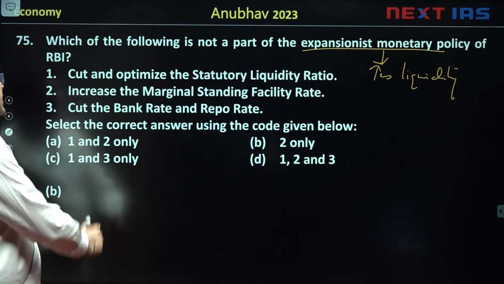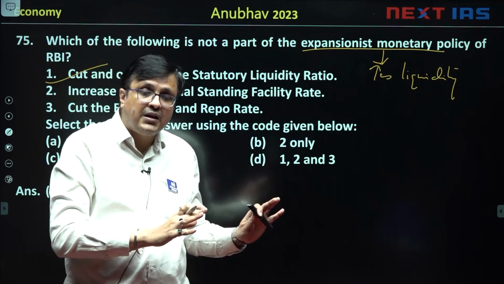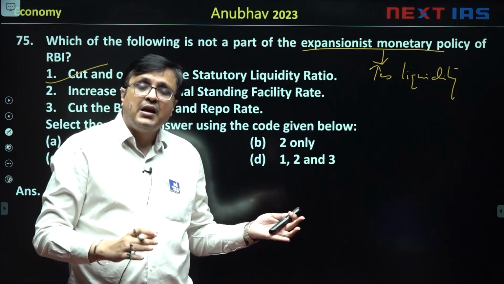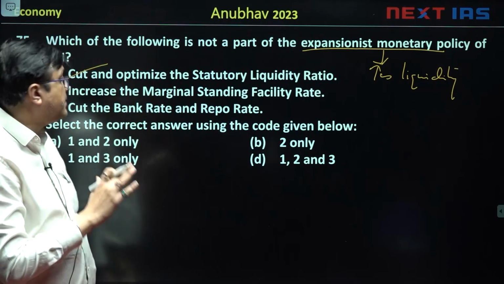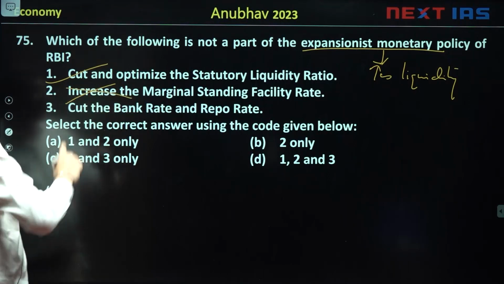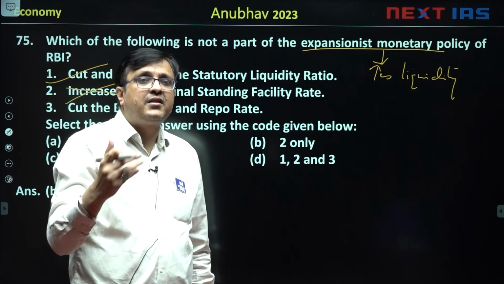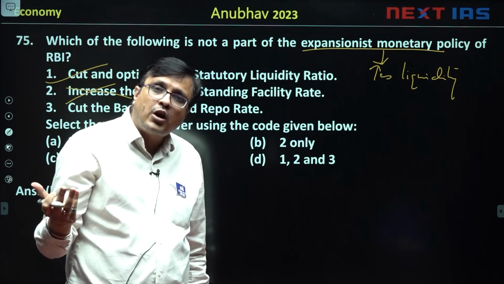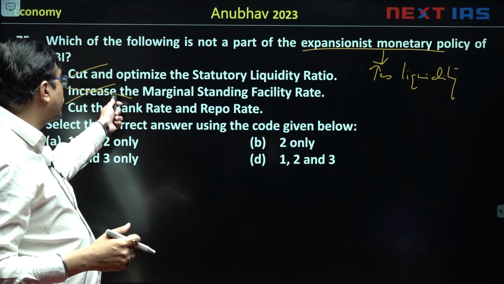So remember, cutting the statutory liquidity ratio will mean banks have to keep less money now in government assets, and therefore the banks can lend more freely to the market. Correct answer. Second, increase the marginal standing facility rate. False. Decrease करने पे होगा ना. Increase कर दोगे तब तो loan महंगा हो गया. If we increase MSF rate, then the loans become costlier. It will discourage liquidity. So decreasing होता तो true statement होता.